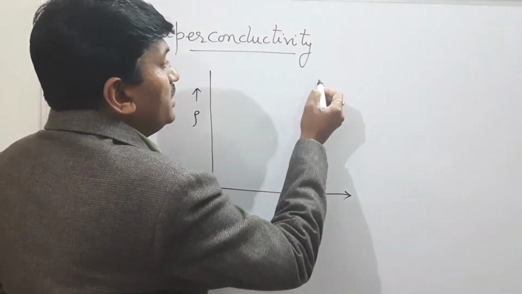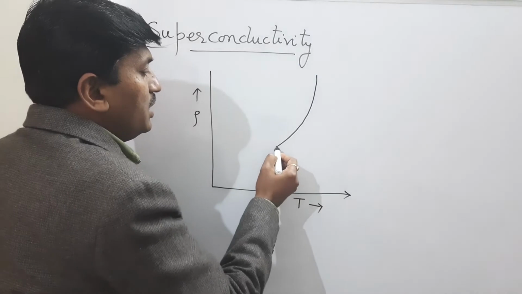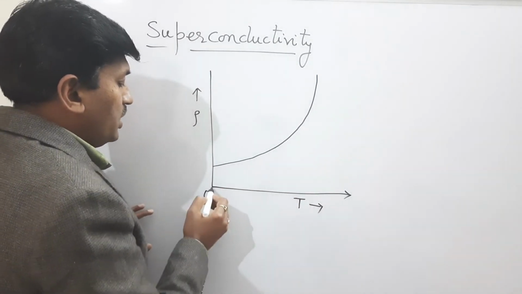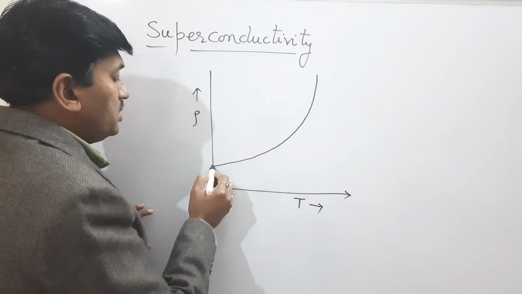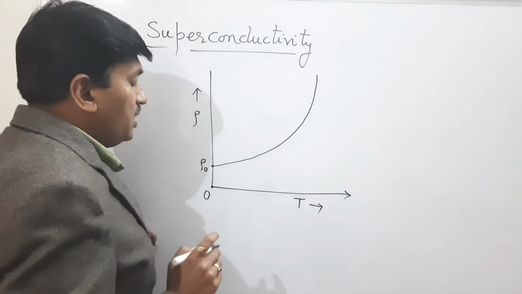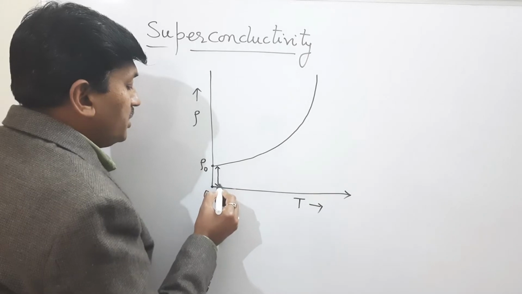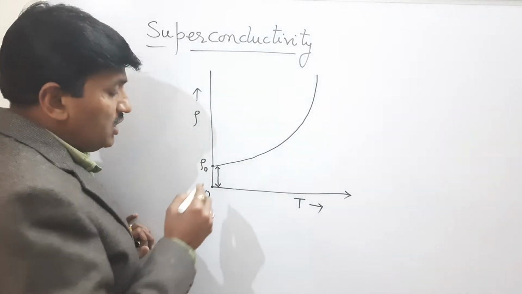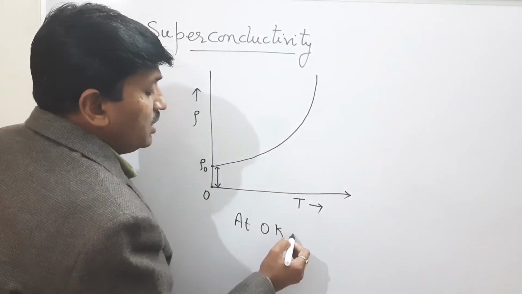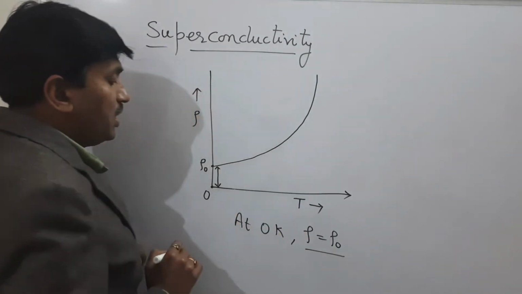As we decrease the temperature, resistivity continuously decreases, and at 0 Kelvin, suppose this is the resistivity, we can represent it by rho naught. It means at 0 Kelvin, the resistivity of the material does not become equal to 0. It becomes rho naught.